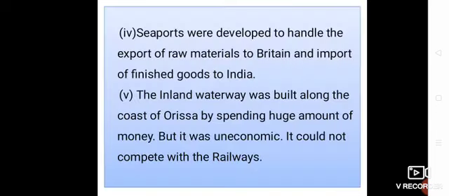And the next facility is air and water transport. The British government took measures for developing water and air transport. However, their development was far from satisfactory because they were used by the British government only.